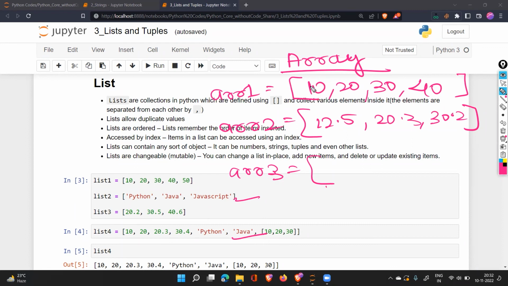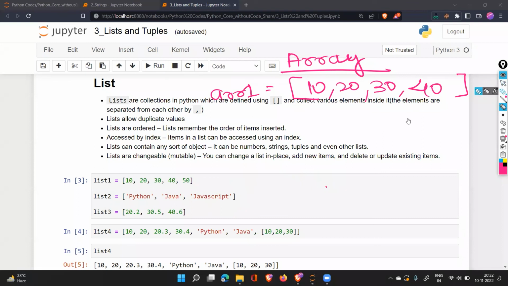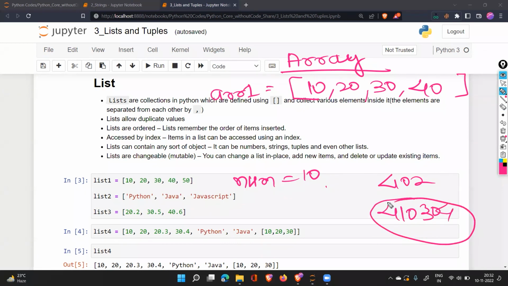You can see that 10 is at some location. Now, we understood that when we make a variable, that data is stored at some place. If I say num is equal to 10, this will be stored at some location. That location can be 402, or 401, 403, 404. These are locations in the memory. This is how locations look. In the case of an array, if the location of the first element is 402, the second will be at 406, the third will be at 410, and so on.